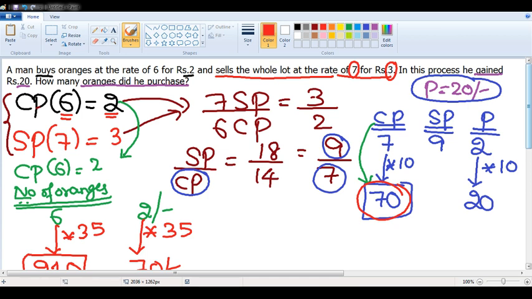I'll read the question one last time before we sign up. A man buys oranges at the rate of 6 for 2 rupees and sells the whole lot at the rate of 7 for 3 rupees. In this process, he gained 20 rupees. How many oranges did he purchase?